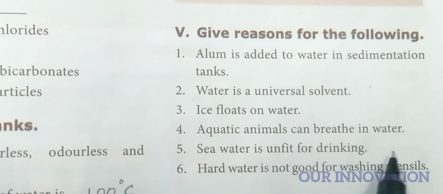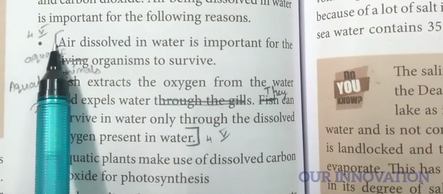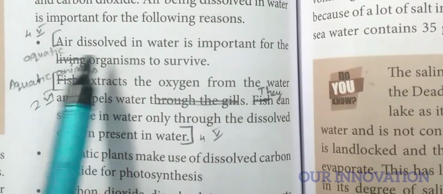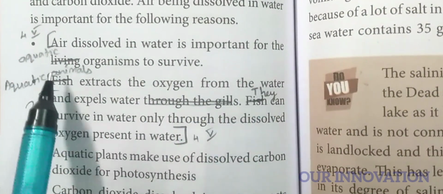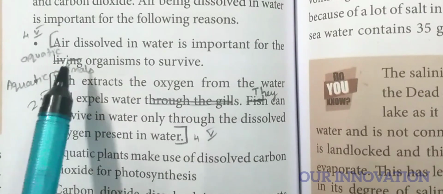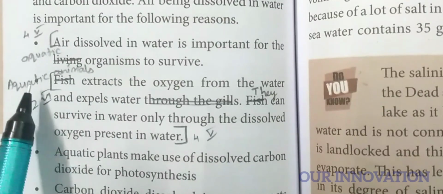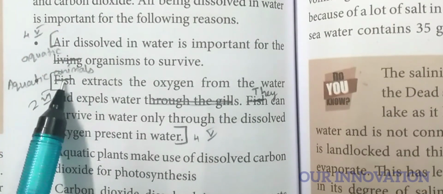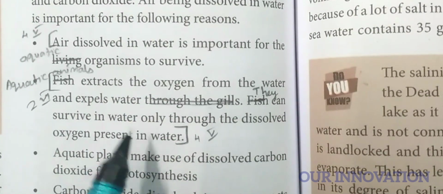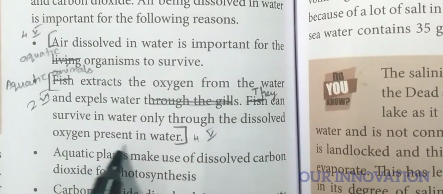Aquatic animals can breathe in water. Why? Page number 144. See, mark it from here until end of this. We need to make some changes here. Air dissolved in water is important for the aquatic organism. Here, remove living organism and change it to aquatic organism to survive. Then here, instead of fish, you have to change it as aquatic animals. Aquatic animals extract the oxygen from the water and expel water. Write only up to this. Then they can survive in water only through the dissolved oxygen present in water.